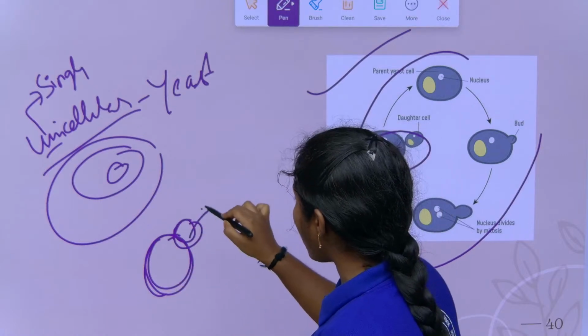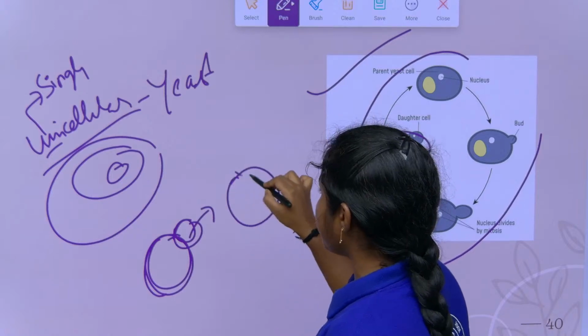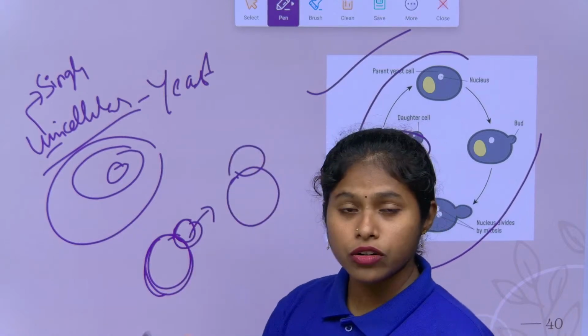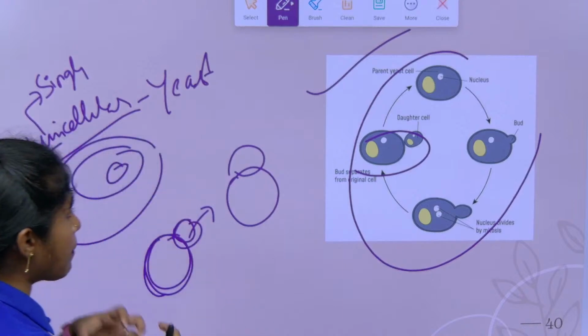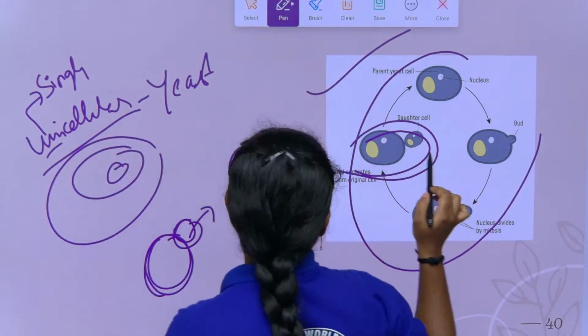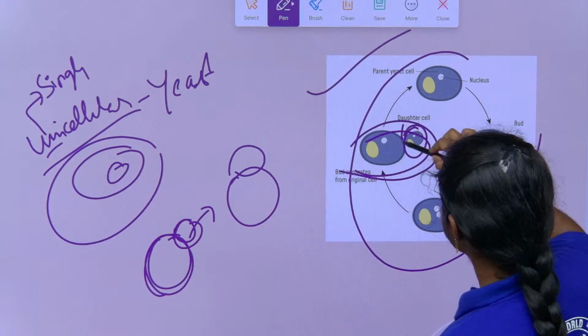So this outgrowth has the ability to detach from the parent.